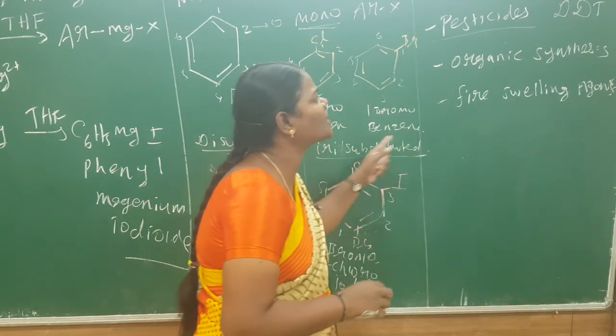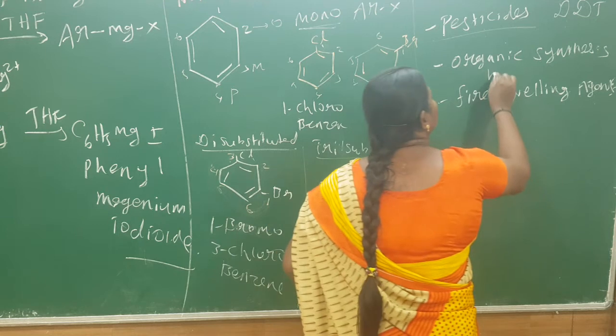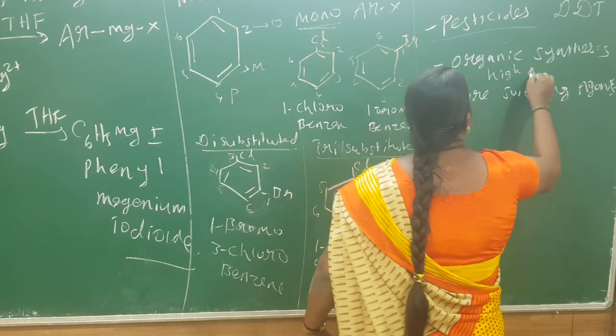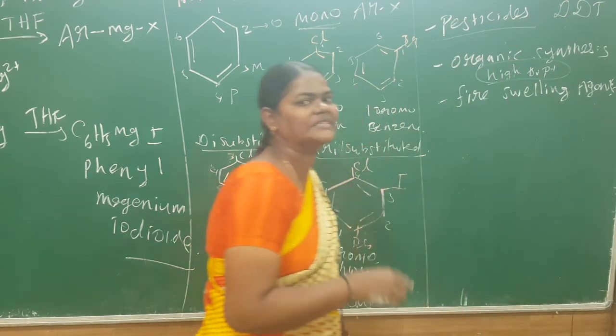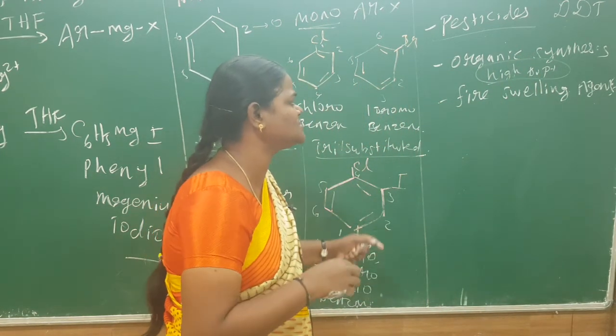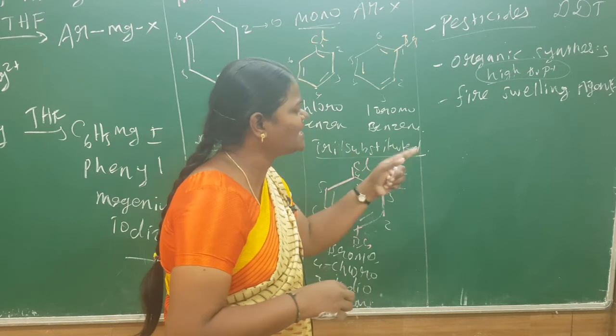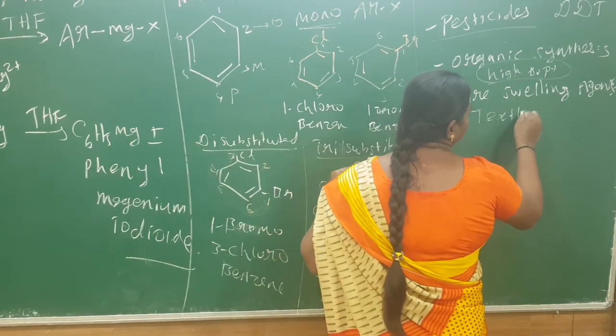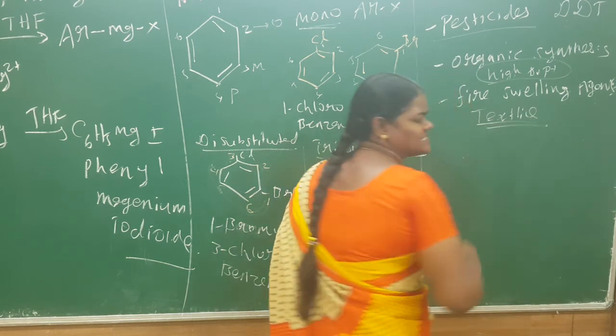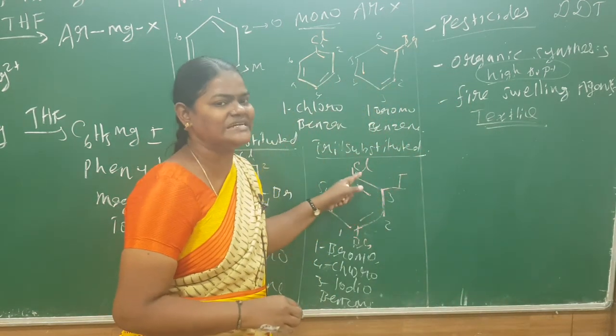And next one is organic synthesis. Haloarenes are used to prepare compounds with higher boiling point or higher melting point. Next, dye swelling agents used in the preparation of the textile industry. Which industry? Textile industry, very important.